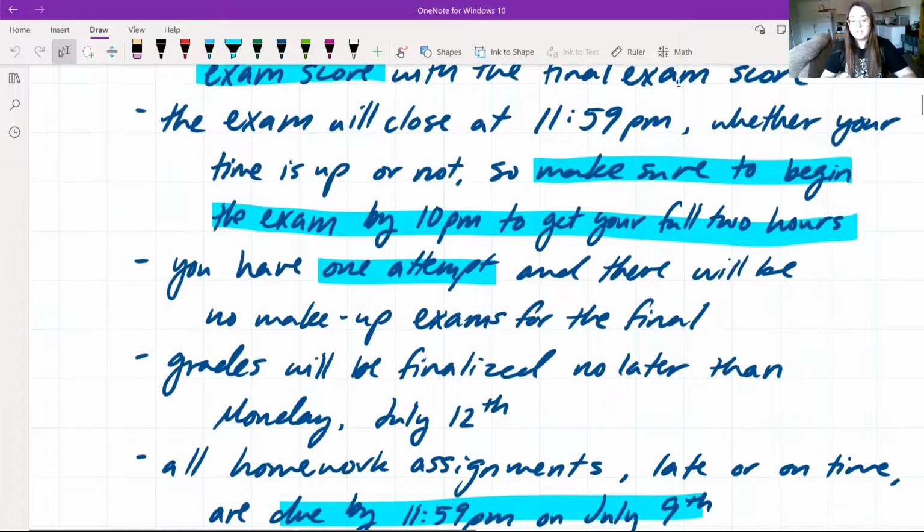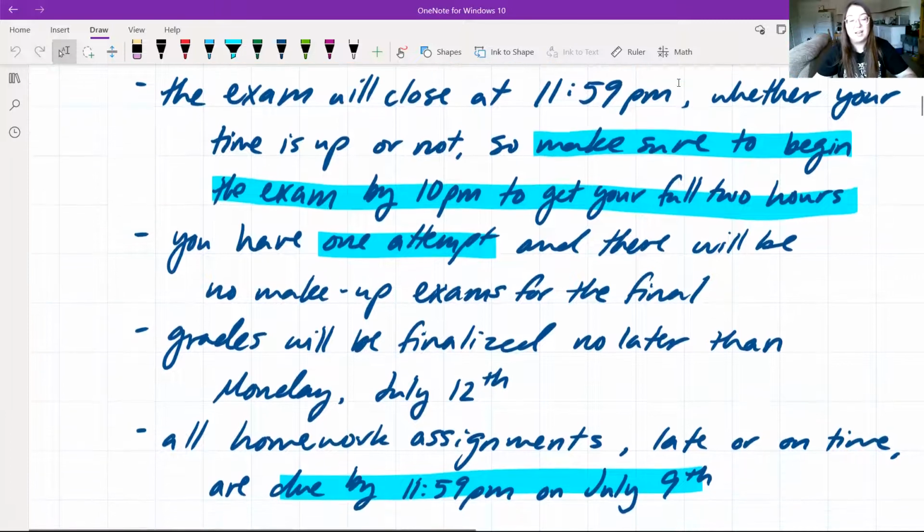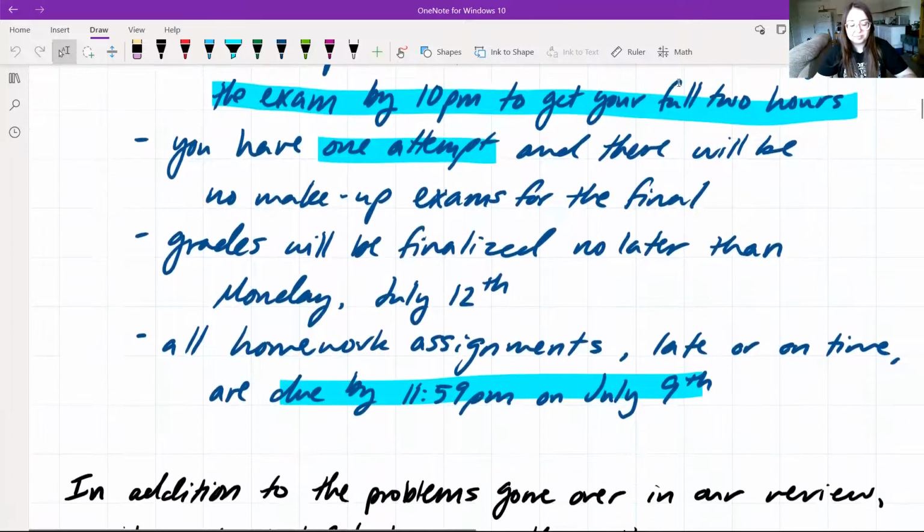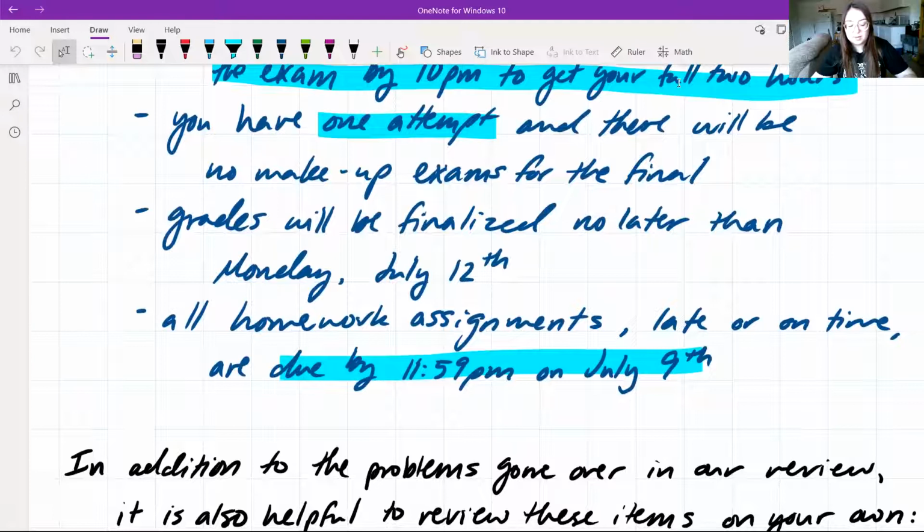The exam will close at 11:59 p.m. So whether or not your time is up, that exam will close. That means that if you go to take your exam at 11 o'clock, you're only giving yourself an hour to take it. The 2-hour time limit does not apply in that case, since it closes whether your time is up or not at 11:59 p.m. with 59 seconds, so essentially midnight. So you want to make sure to begin the exam at the latest by 10 p.m. to really get your full 2 hours. You have one attempt and there will be no makeup exams for the final, so you can't take the final twice in any sense.